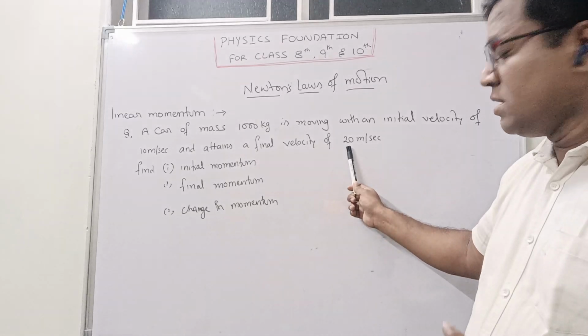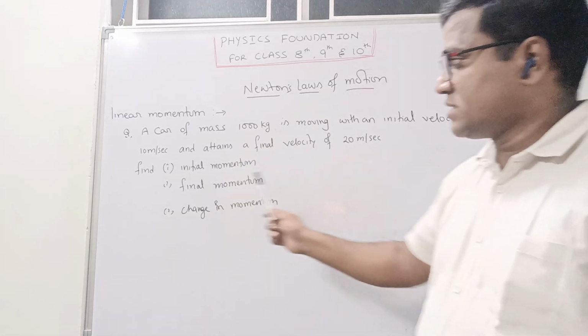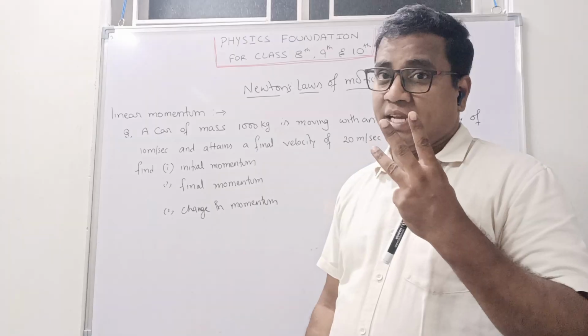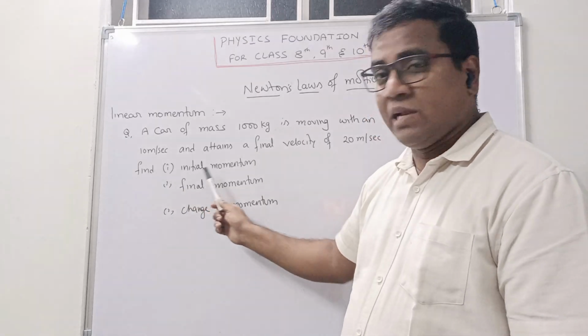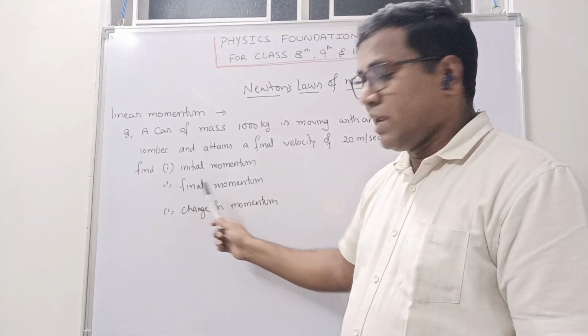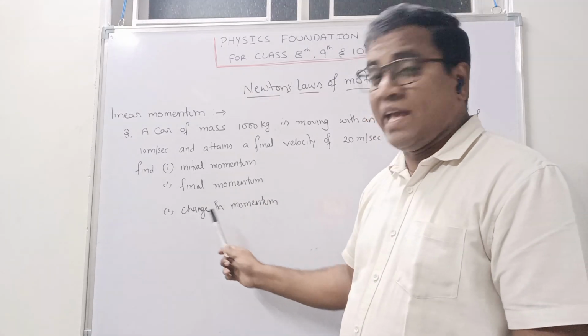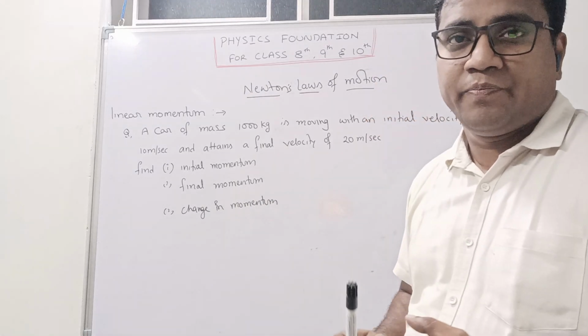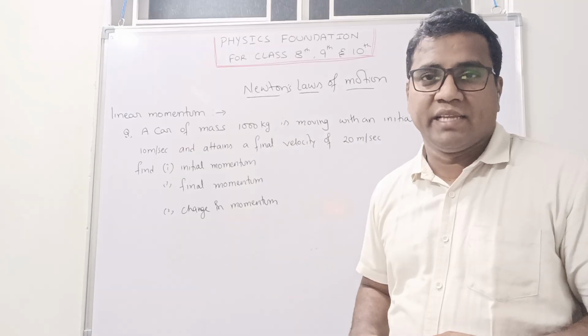He is asking, three questions: find initial momentum, final momentum and change in momentum.